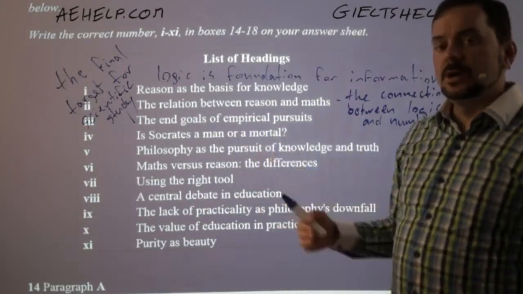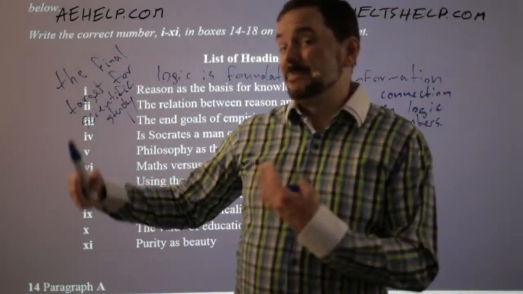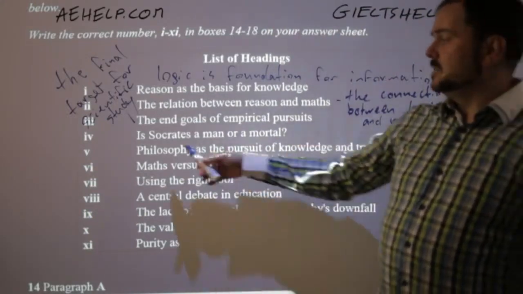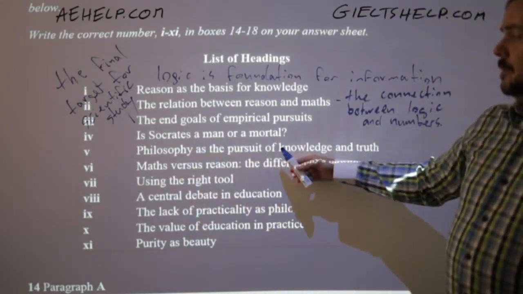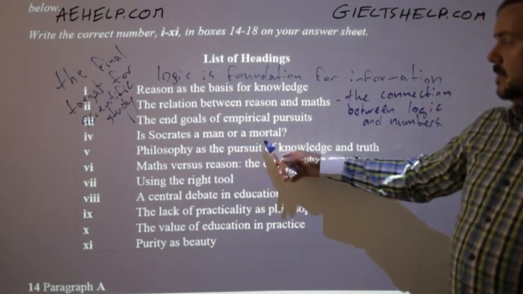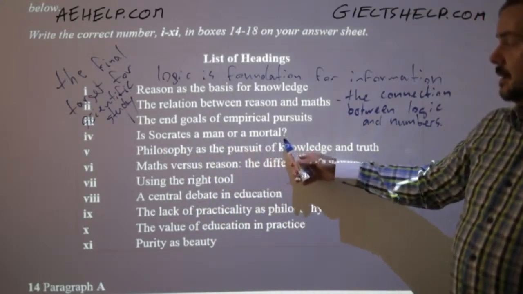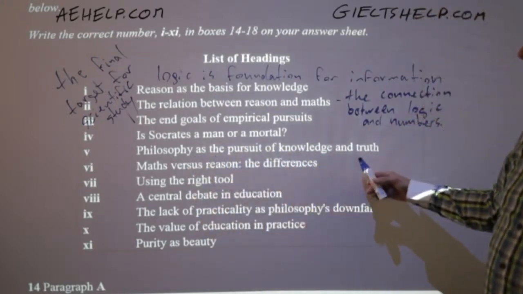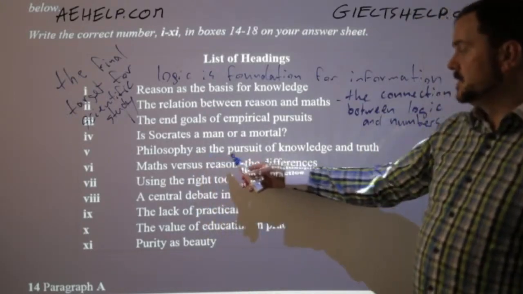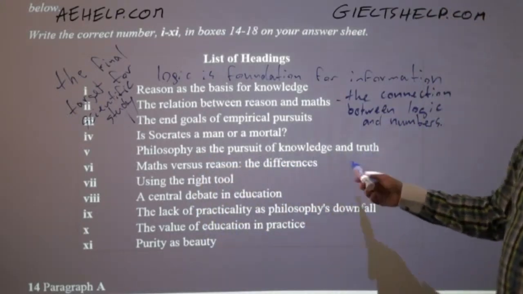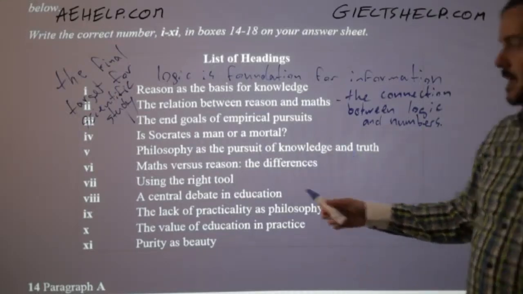Empirical means a logical system or a scientific method of learning. Okay, is Socrates a man or a mortal? Is this philosopher human or living? Philosophy as the pursuit of knowledge and truth. So philosophy's goal is to seek out the real knowledge or the real information.